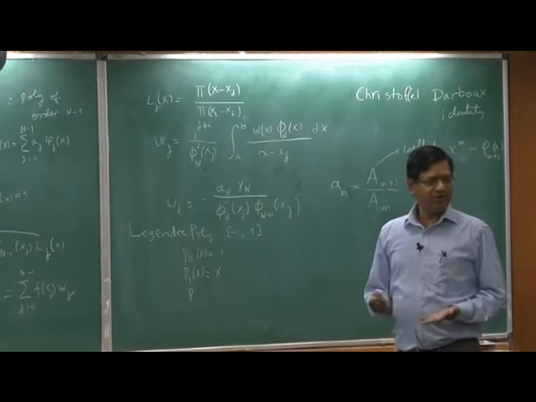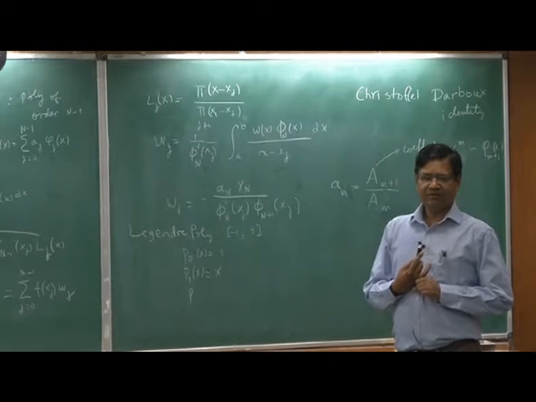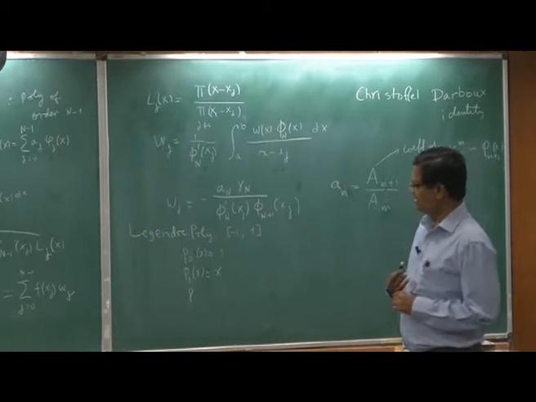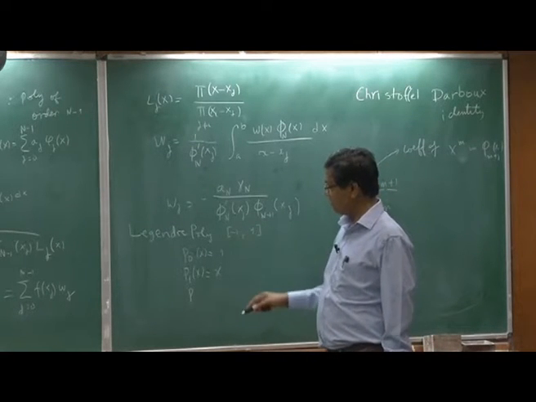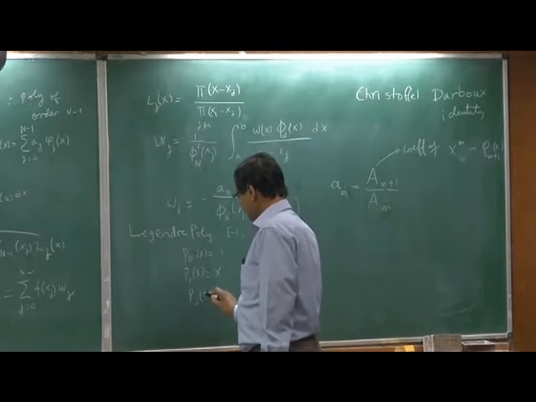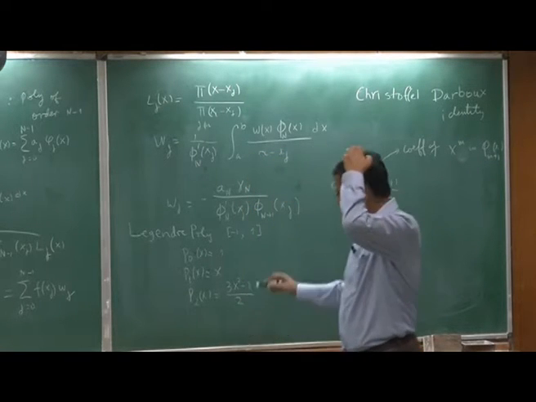In fact, you encounter Legendre polynomials in spherical harmonics. It comes as cosine theta, right? So cosine theta will give you -1 to 1. P2 of x is (3x squared minus 1) by 2, and so on.